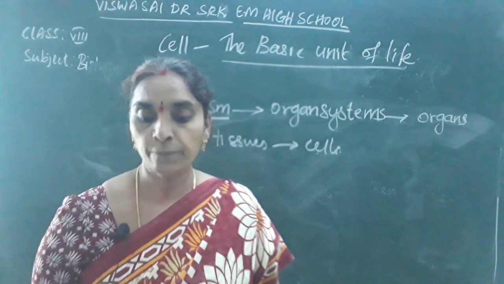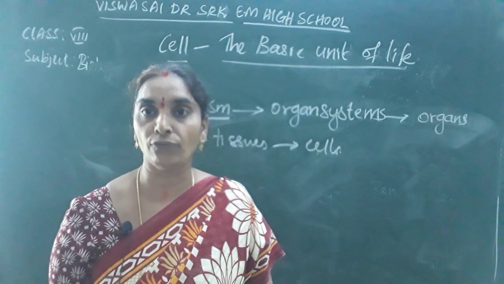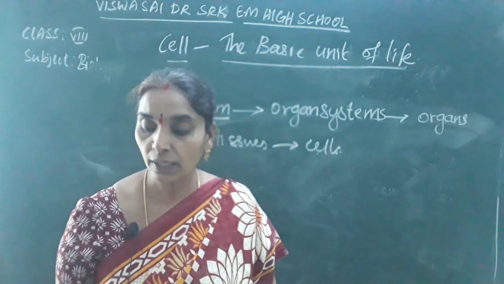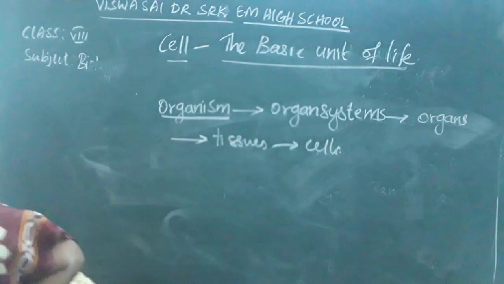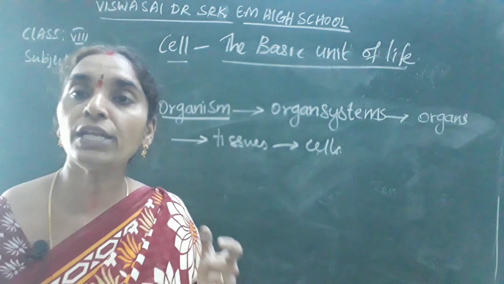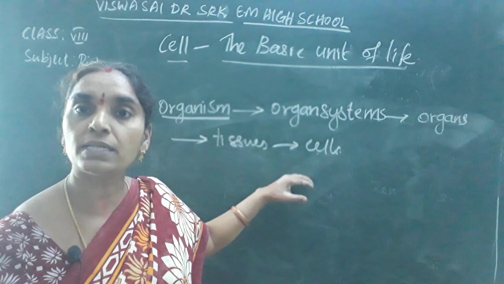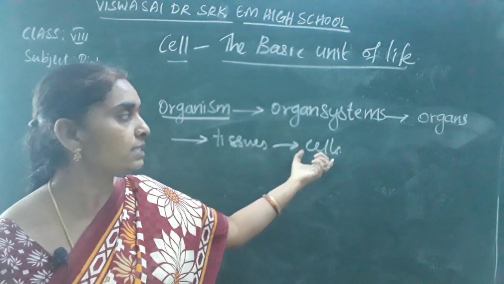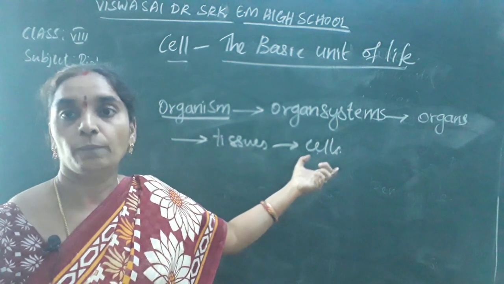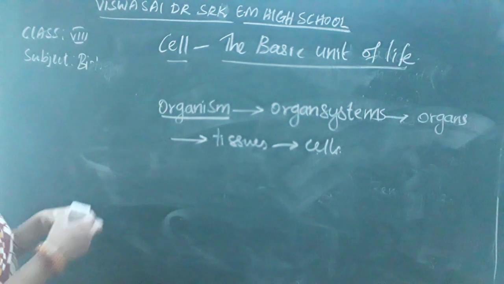Cell is the basic structural and functional unit of a living body. The body is made up of very small units, which are called cells.